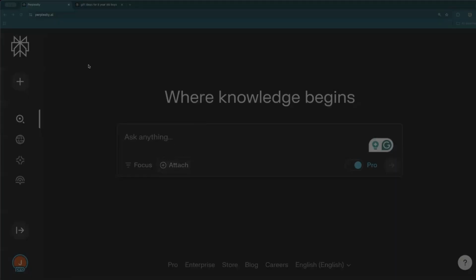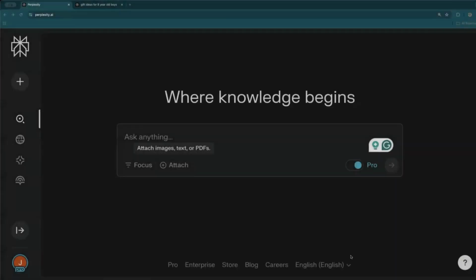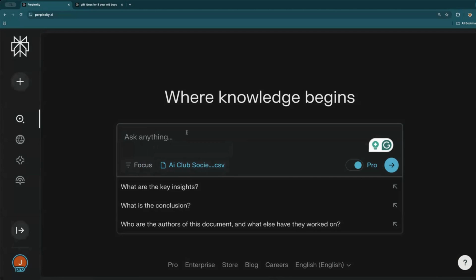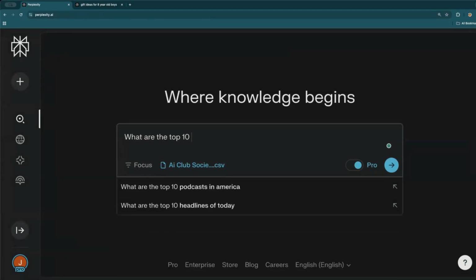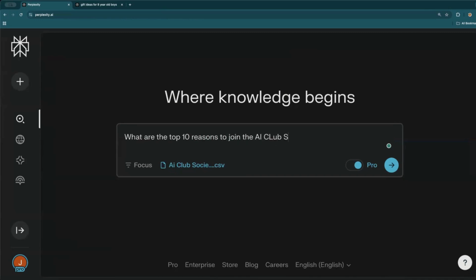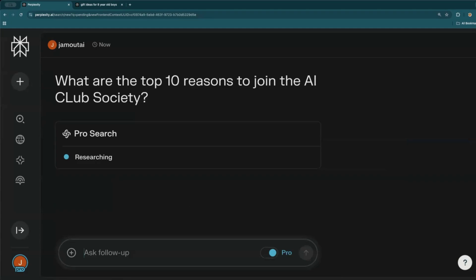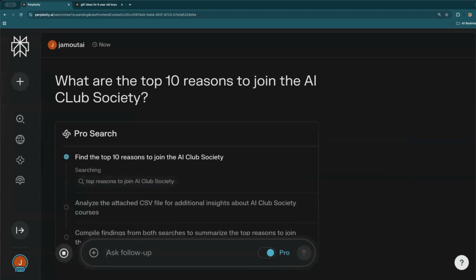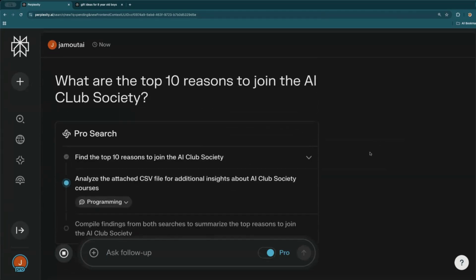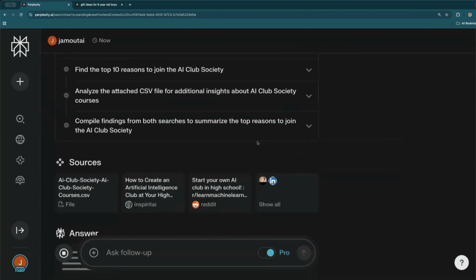You can attach any sort of file. You can attach CSV files, PDFs. And so I just attached my AI Club Society CSV. I just grabbed a file, but I think it has an outline of what's in the club. So I could just say, what are the top 10 reasons to join the AI Club Society? And I could dig in deeper and make it based on my audience. And then this would let me create some blog content or social media content ideas from this.